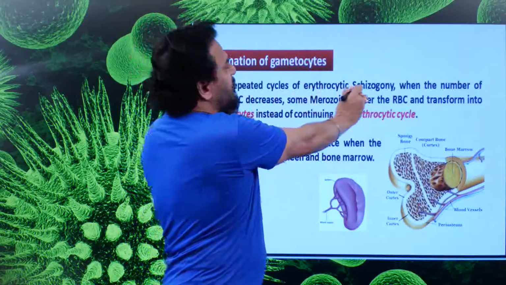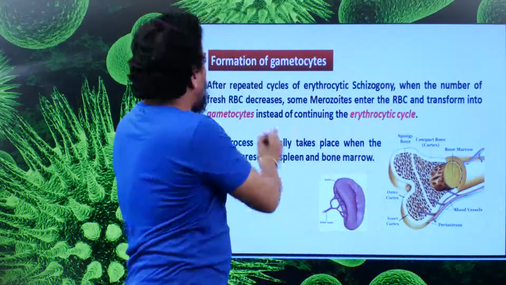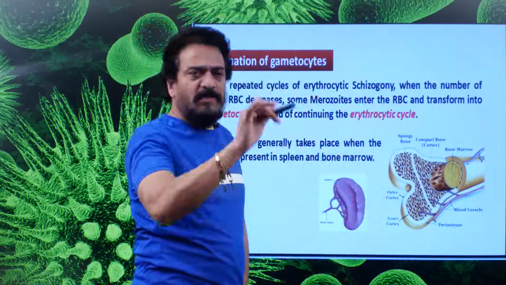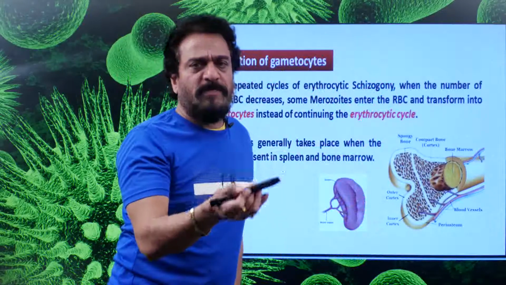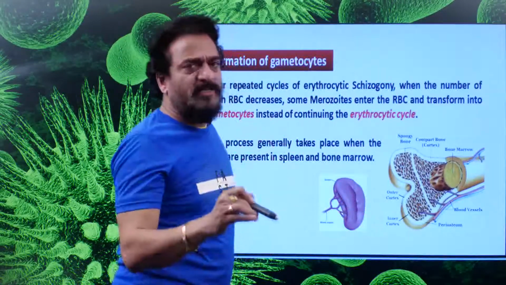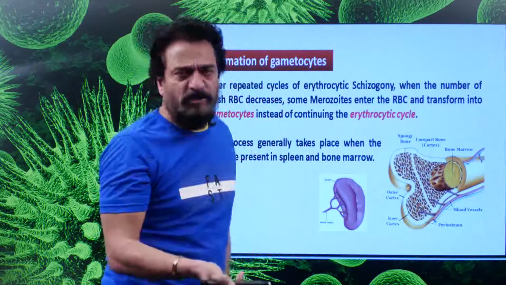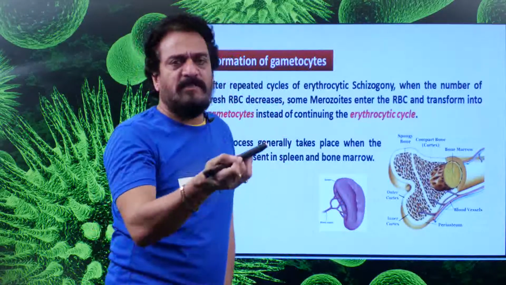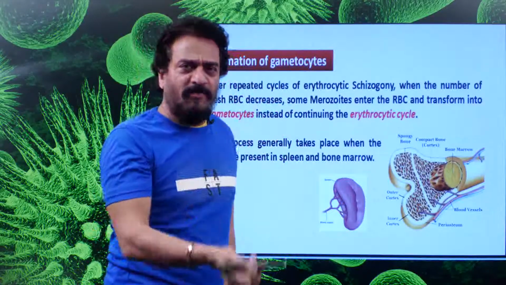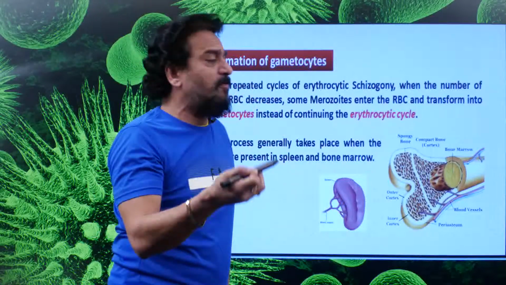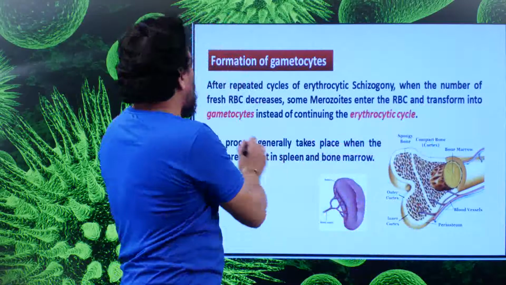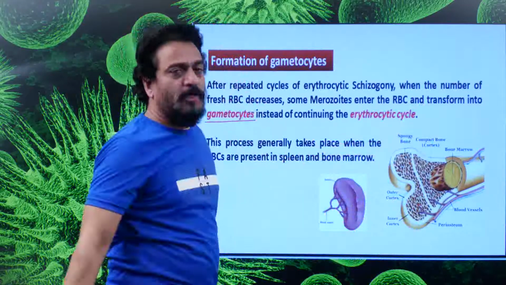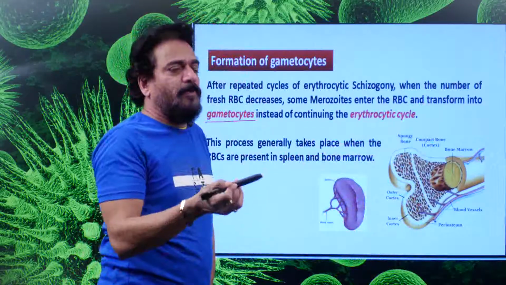After repeated cycles of erythrocytic schizogony, the number of fresh RBC decreases, RBC cells are decreasing, and the person will be subject to anemia, because the RBC or hemoglobin content is decreasing, and he will be subject to hypoxia also, because as the RBC cells decrease, hemoglobin content will decrease and availability of oxygen will also decrease. Some merozoites will enter RBC and transform into gametocytes. Gametocytes are created from the merozoites.